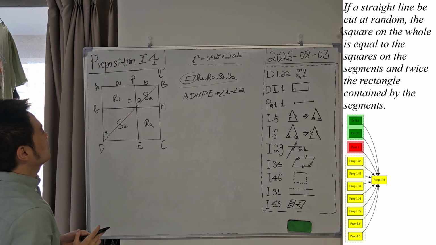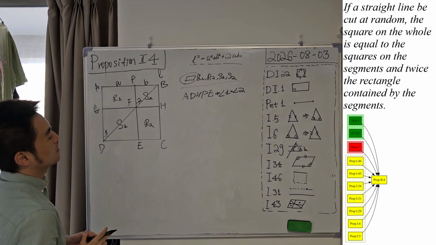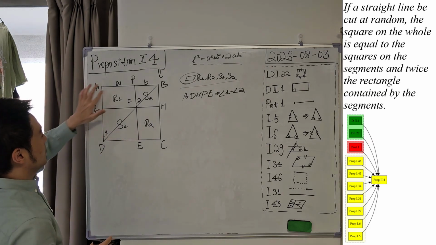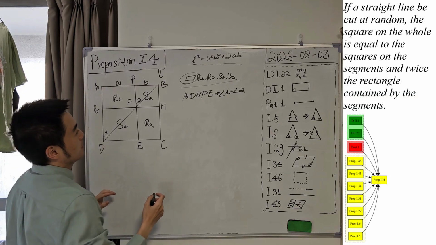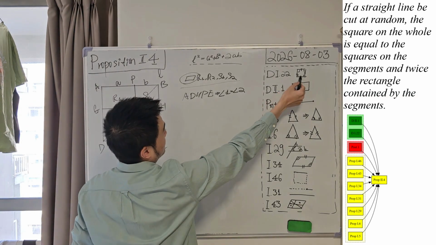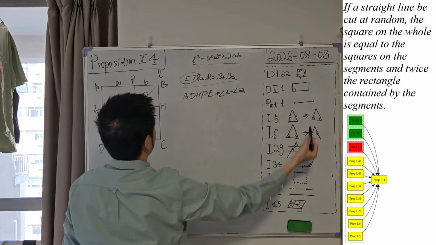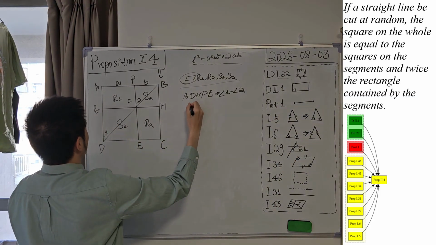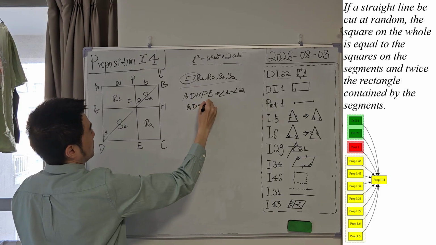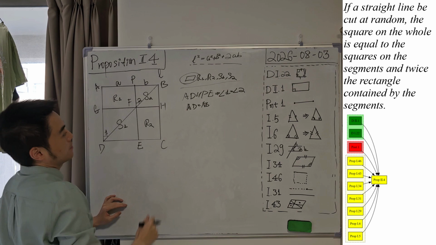And please think about ABCD. This is a square, and because of the definition of a square, it is equilateral, right? Definition 22 from book 1. So we know that AD will be equal to AB, correct? They are equal. It is a square.